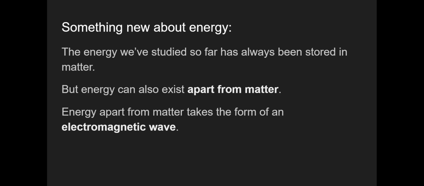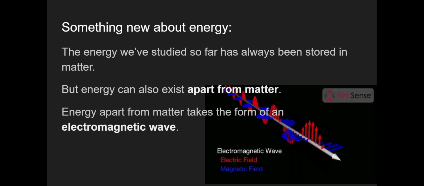Something new about energy. The energy we've studied so far has always been stored in matter. But energy can also exist apart from matter. Energy apart from matter takes the form of an electromagnetic wave. This is an artist's representation of an electromagnetic wave. It's a pretty complicated thing. It's got oscillating, that is, waving electric field and magnetic field that are at right angles to each other.